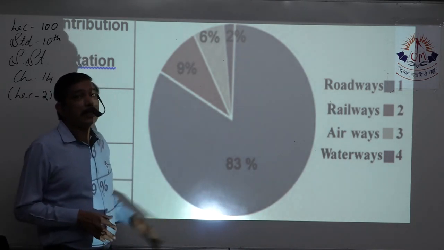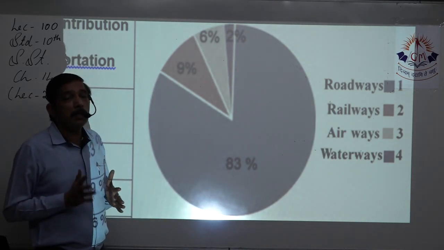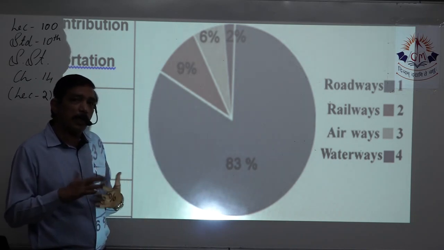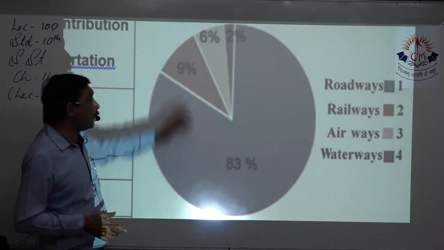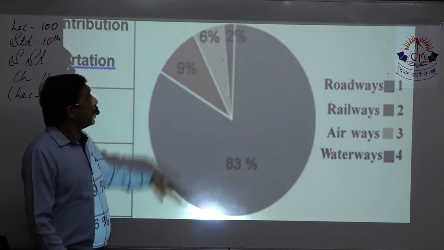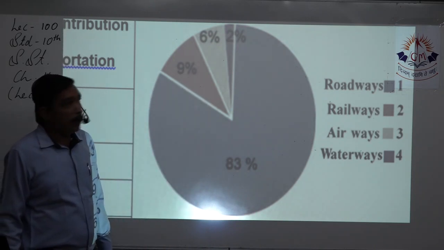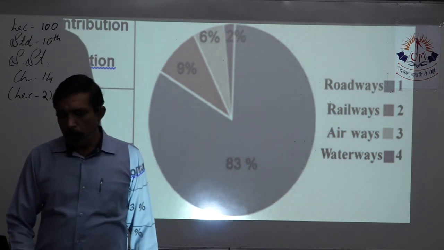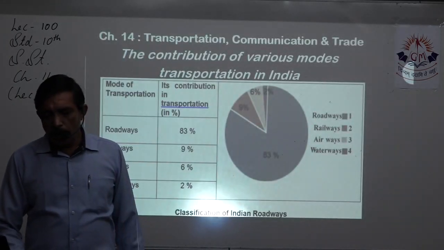Including roadways, which has a major contribution in transportation, 83%, plus 9% if you take railway, because railway will be on land. So together they will have 92%. Of the rest 8%, the majority is done by air and only 2% by water.